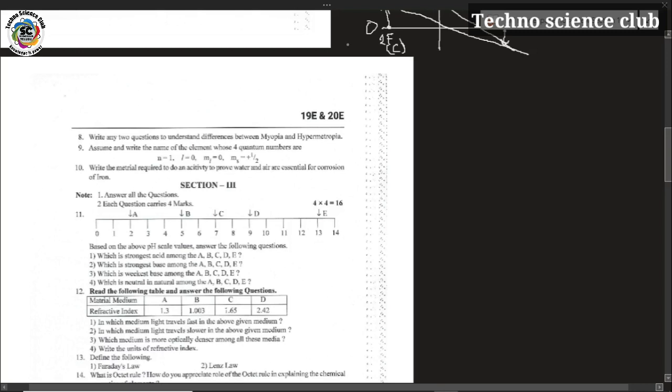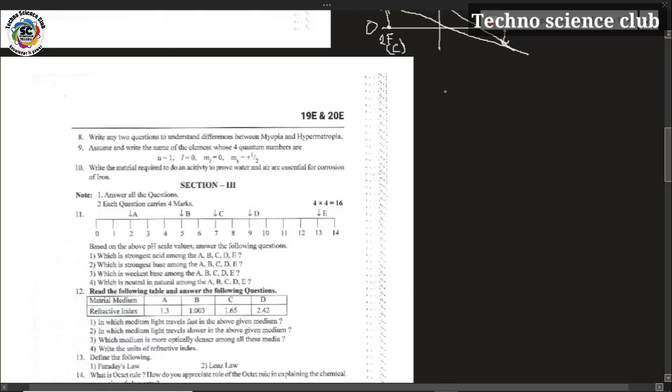They asked for some questions to understand myopia and hypermetropia. You can write: what is hypermetropia, what is myopia, how myopia comes, when hypermetropia is confirmed, what lens is used to correct hypermetropia, and what lens is used to correct myopia. So these types of questions can be written.